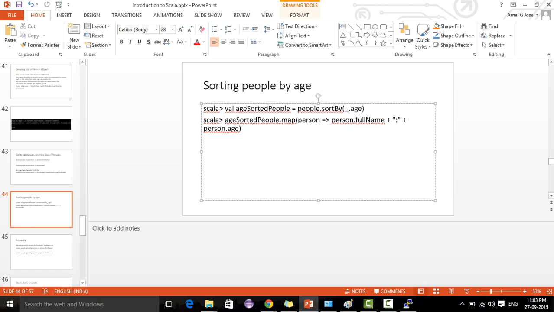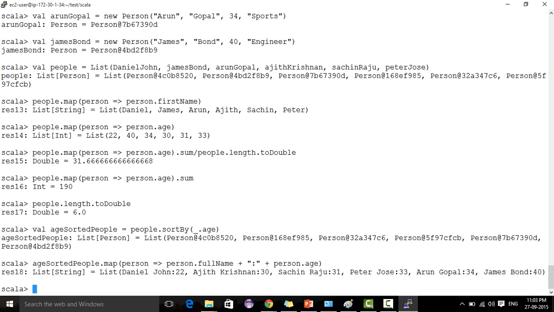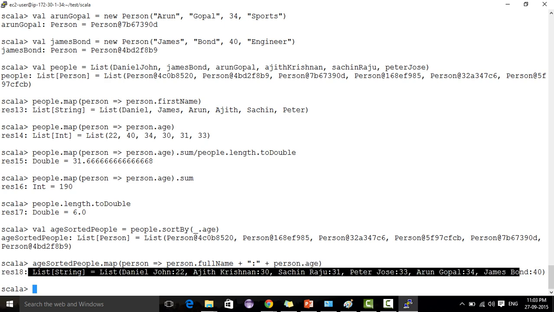Now we are going to just do a mapping. ageSortedPeople dot map, person dot fullName and person dot age. Now we are getting the people and their ages. It is printing everyone with the corresponding age, in sorted order. See here: 22, 30, 31, 33, 34, 40. So we are getting the people's names and ages in a sorted way. This is an example for sortBy.